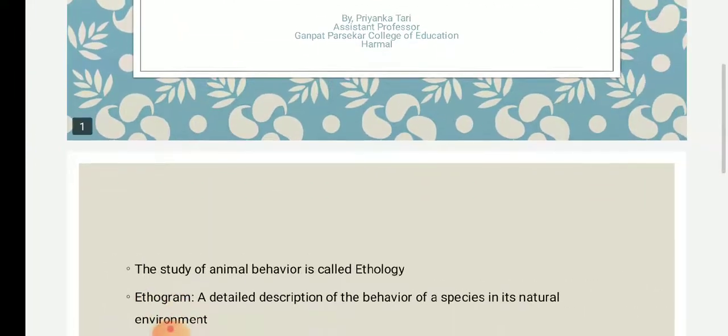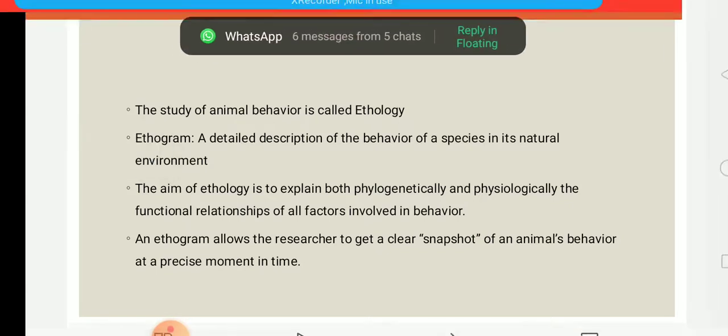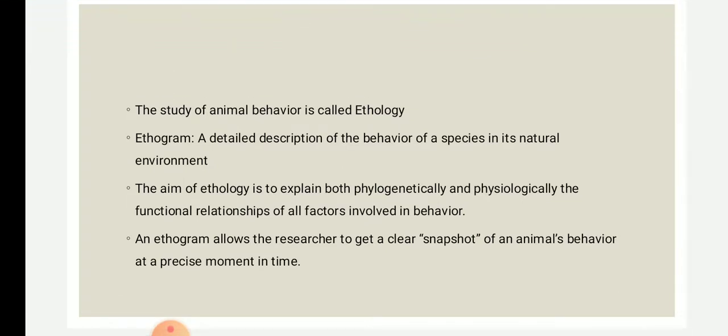So ethology is the study of animal behavior. Okay, and an ethogram is a method or the mechanism in which the behavior of a species can be studied. Okay, so it is a part of ethology, and an ethogram is very important in studying animal behavior because it will provide a foundation for observation of a behavior.